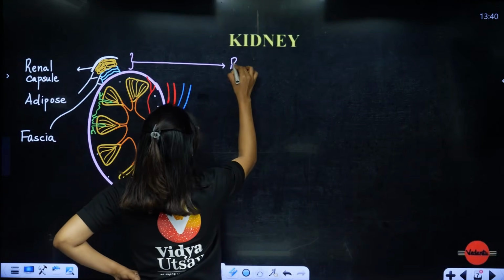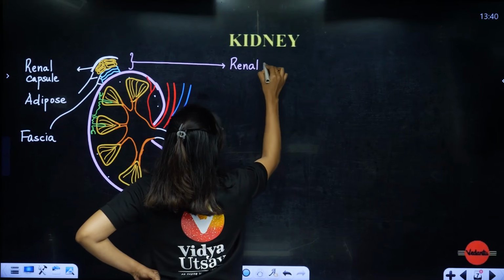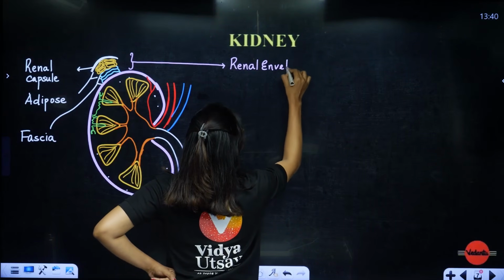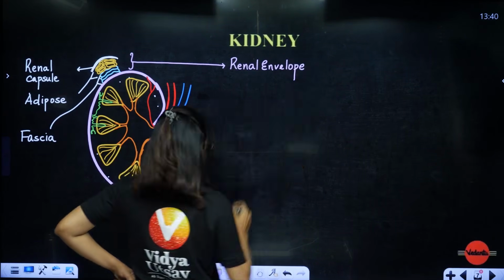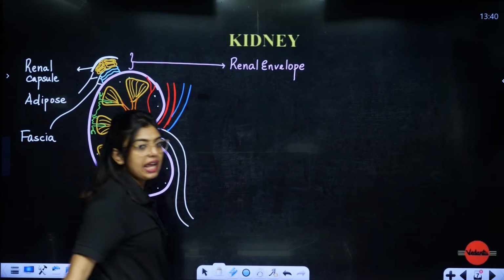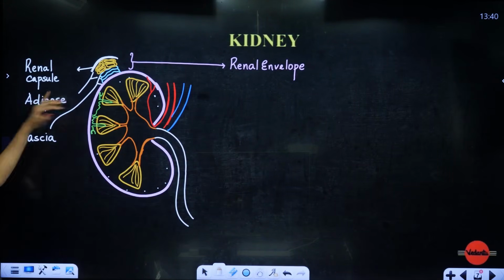It can be called what? The renal envelope. Envelope. Have you seen an envelope? For marriages and all, when we go, our parents will give money inside that. That is called the envelope. Clear? Okay, now we will start labeling from here.